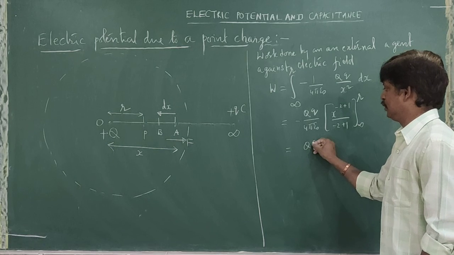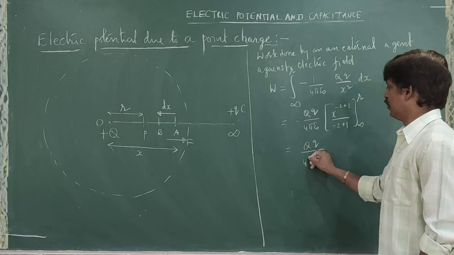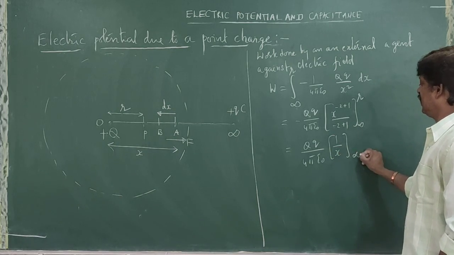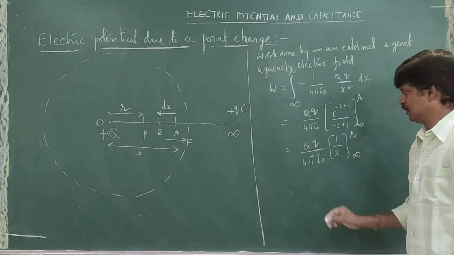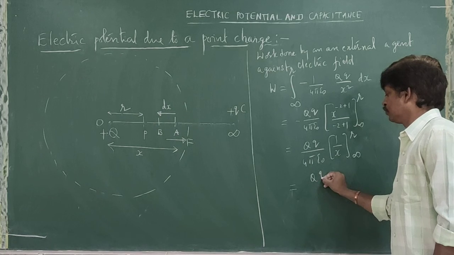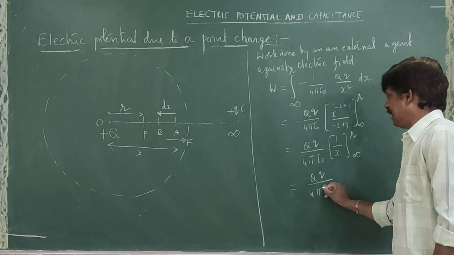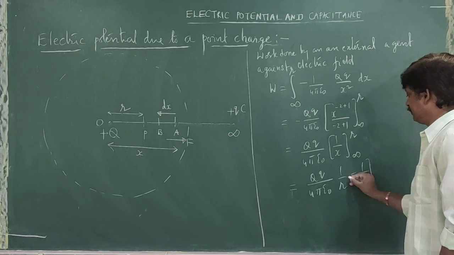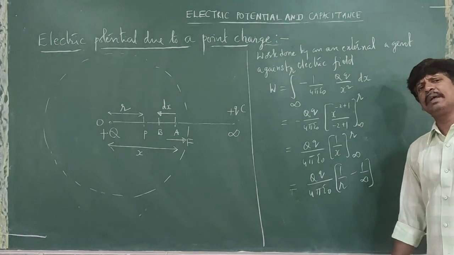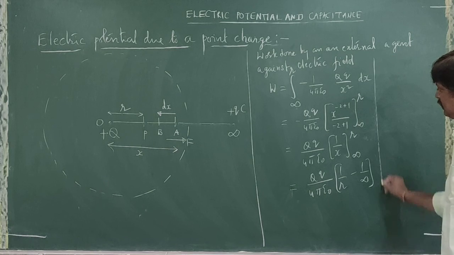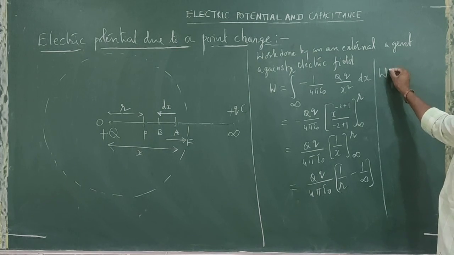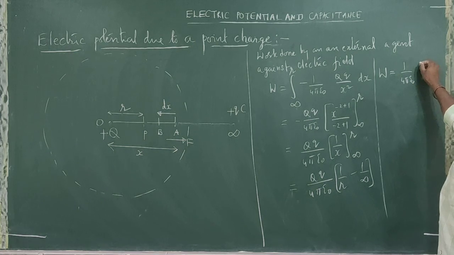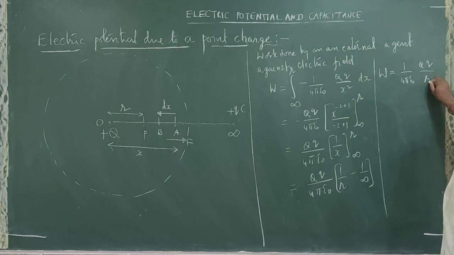So I get capital Q into small q divided by 4 pi epsilon naught, into 1 by x, with limits infinity to r. So capital Q into small q divided by 4 pi epsilon naught, into 1 by r minus 1 by infinity. But what is 1 by infinity? 0. That means the work done is 1 by 4 pi epsilon naught, capital Q into small q, divided by r.